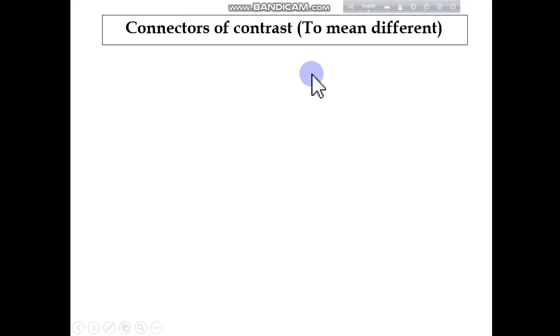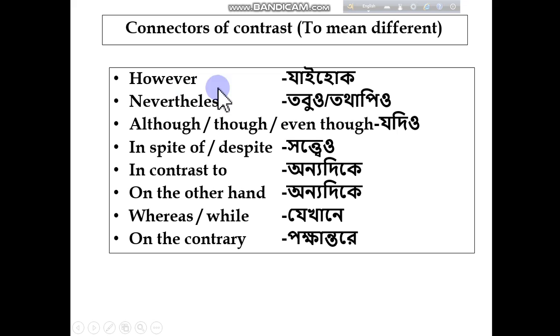Dear students, here you can see another type of connectors, connectors of contrast. That means this type of connectors will help you to differentiate between two pieces of information or two sentences. Let's check it out: however, nevertheless, although, though, even though, in spite of, despite, in contrast to, on the other hand, whereas, while, on the contrary. All these words are related to connectors of contrast. That means you should use this type of connectors to differentiate between sentences. And I must say, you must write down this information or take a note because this is really important for you. You have to remember and recollect these words when you are solving this type of exercise.